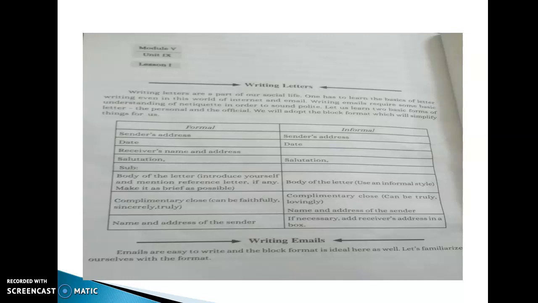And in a formal letter, the complimentary clause can be only faithfully, sincerely, truly, like that. In an informal letter, it can be lovingly, truly, and then the name and address of the sender. And it is said that in an informal letter, if it is necessary or essential, we can add the receiver's address in a box. So this is all about the formal and informal forms of letter.